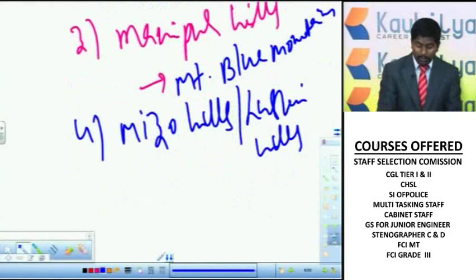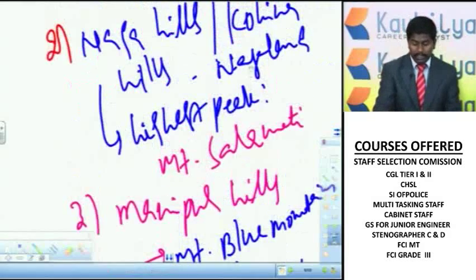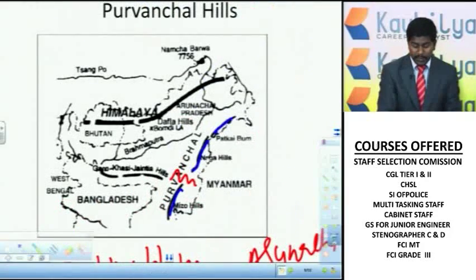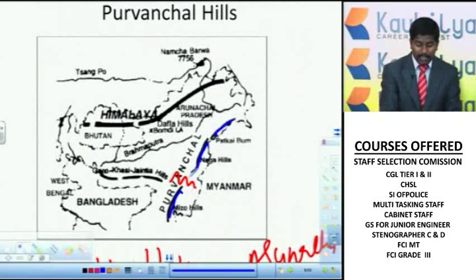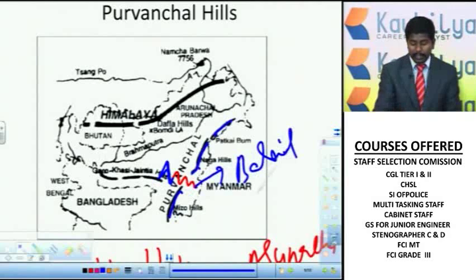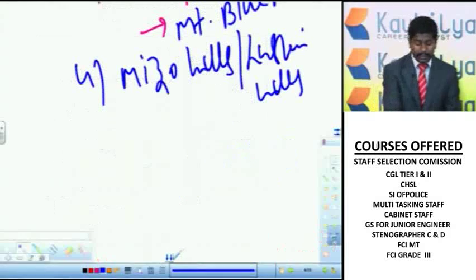Then I told you, in between these Mizo Hills and Naga Hills, look at this picture, there is an important mountain range which is separating Naga Hills and Mizo Hills, but it is connected to these hills in Assam region, and this is called the Barail range. It had been asked in the examination. So there is an important mountain in between the Mizo Hills and Naga Hills, that is the Barail range.